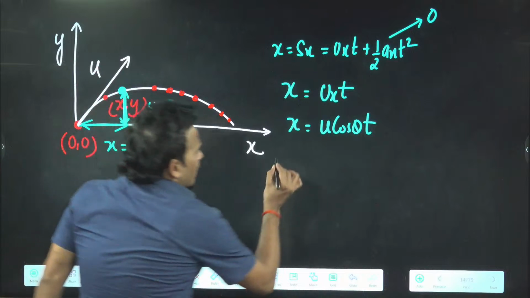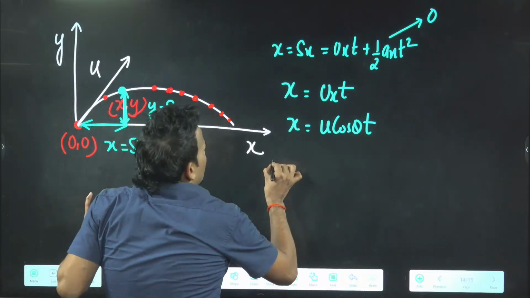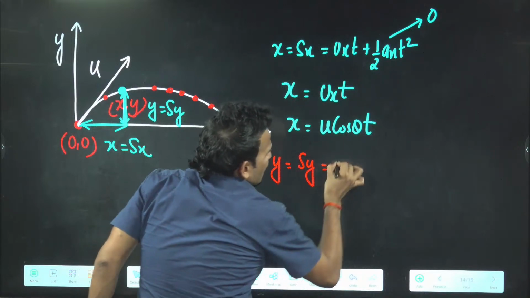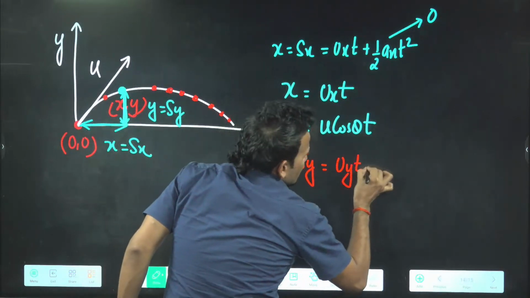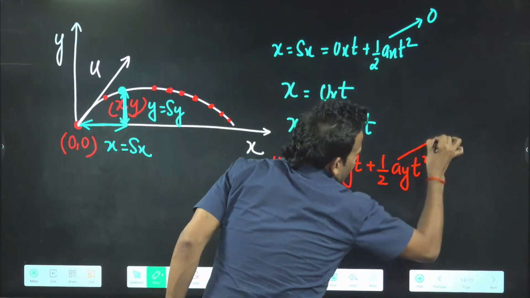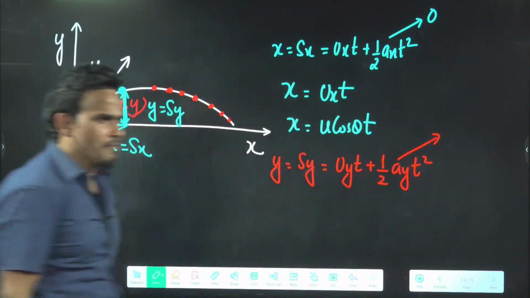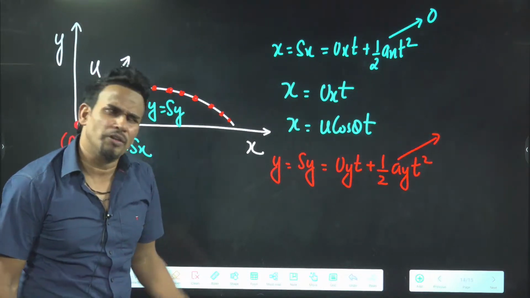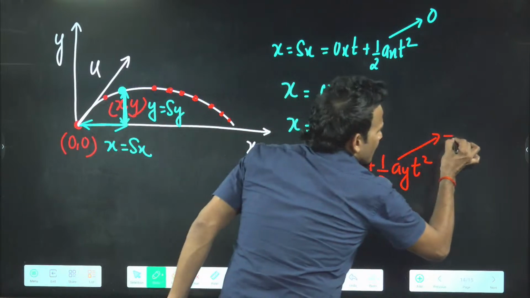Now similarly I can write the y coordinate also. The y coordinate means displacement along the y-axis, which we can write as uy into t plus half ay into t square. Now we know ay. What is ay? Minus g. Very good, you remember everything. So ay will be minus g.